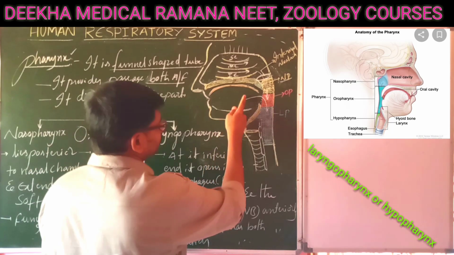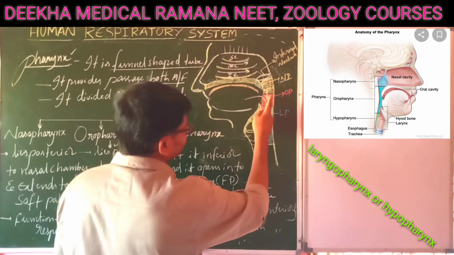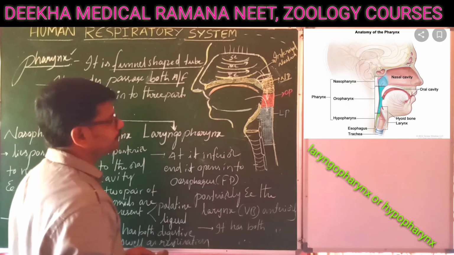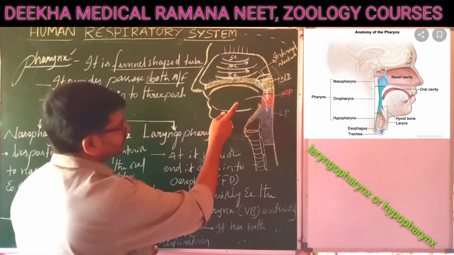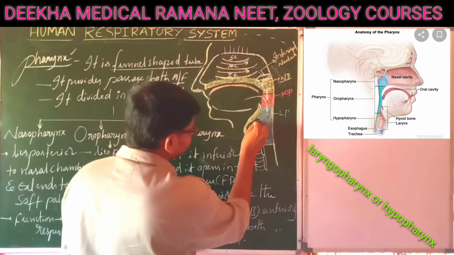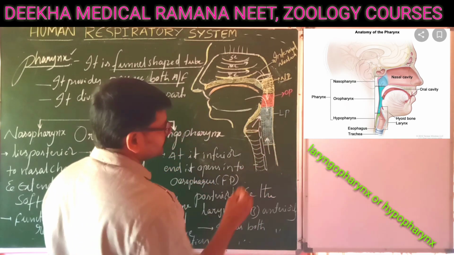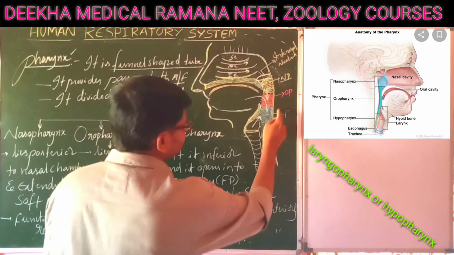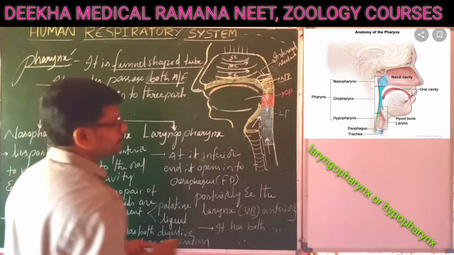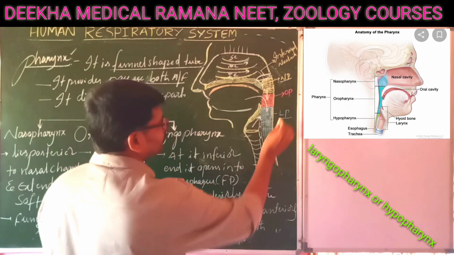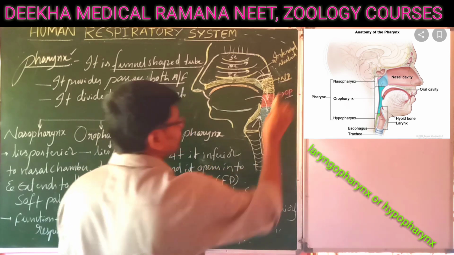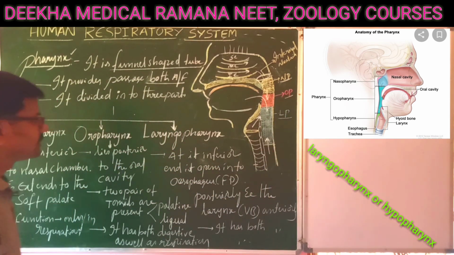The place where the oral cavity opens into the pharynx is the oropharynx. That is the mid part of the pharynx. And the part where the larynx and esophagus open anteriorly is called the laryngopharynx. The laryngopharynx is inferior, the oropharynx is the middle, the nasopharynx is the superior. I think you have understood.